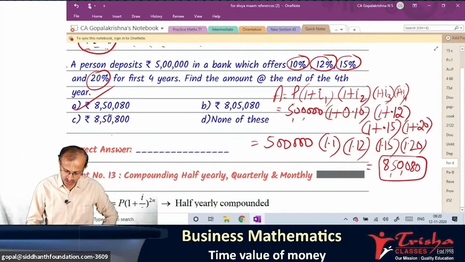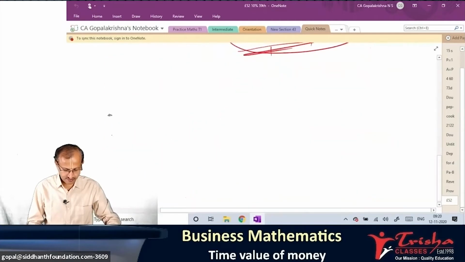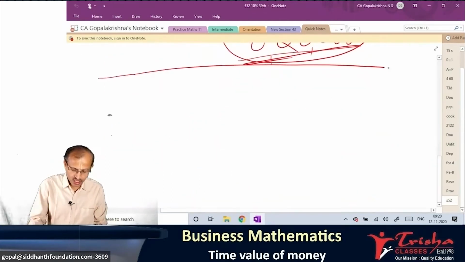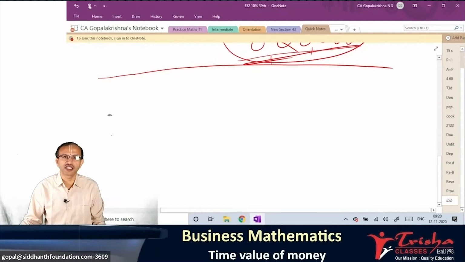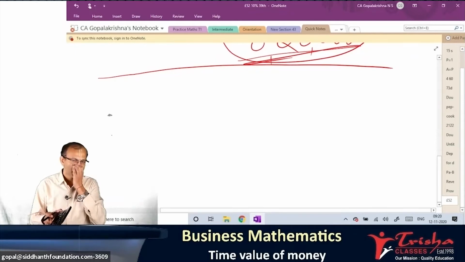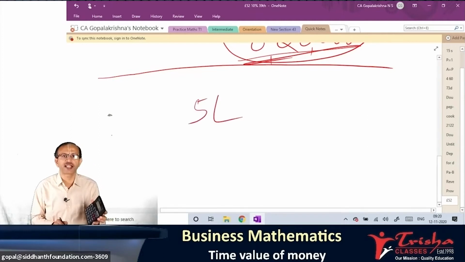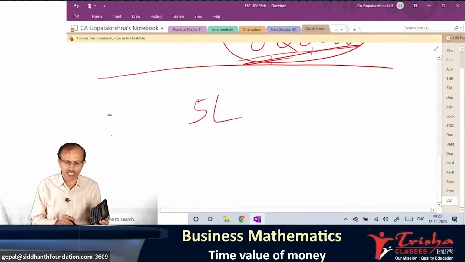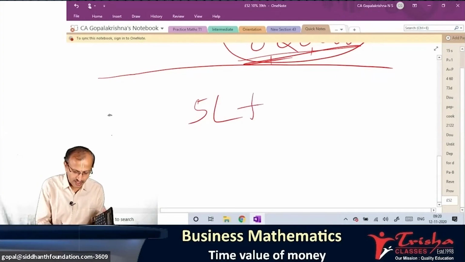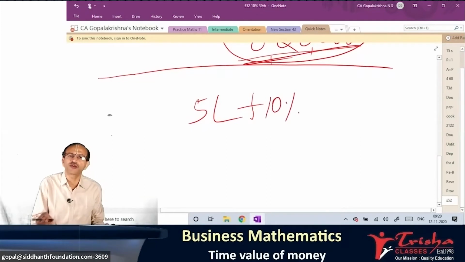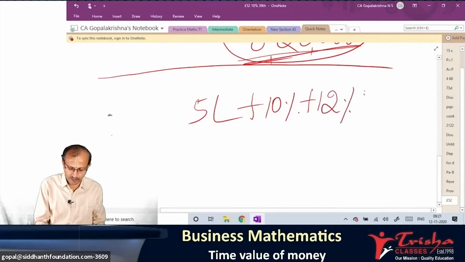Okay. Let us look at this question. The best thing is not to apply the formula, right? You have to go by calculator. So what I will do, as I'm writing on the screen, 5 lakh, all of you have 5 lakh with you, plus, don't do any formula. What you used to do, plus 10%, plus 10%. Now you don't do plus 10% every time. Plus 10%, plus what percentage? First, 12%, plus 15%, plus 20%.